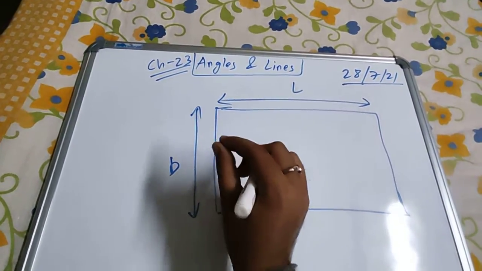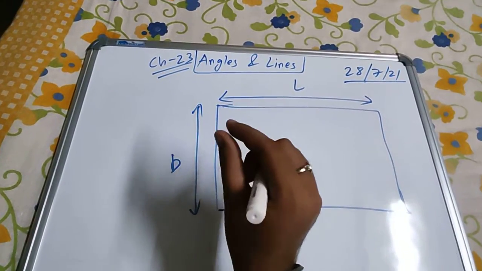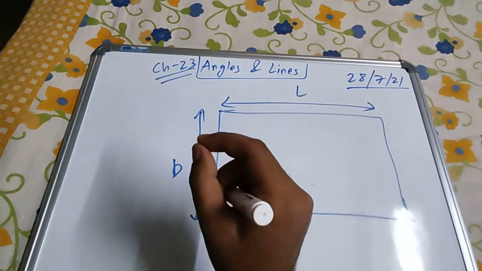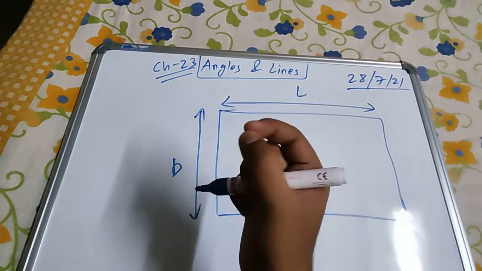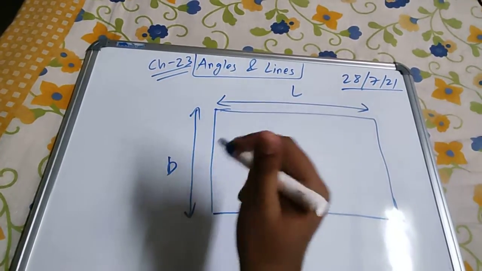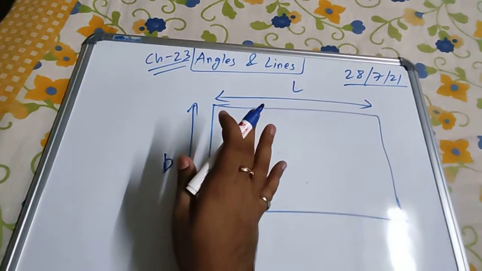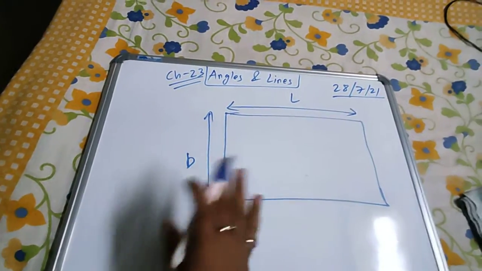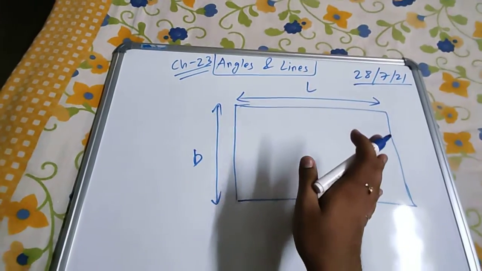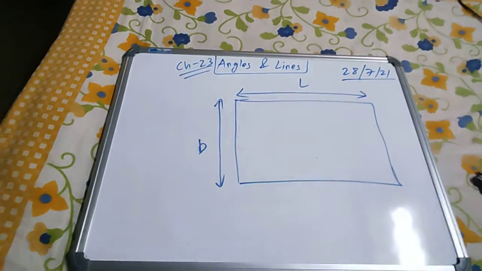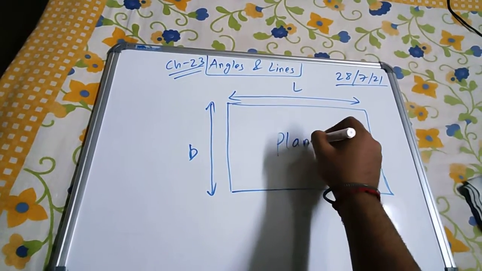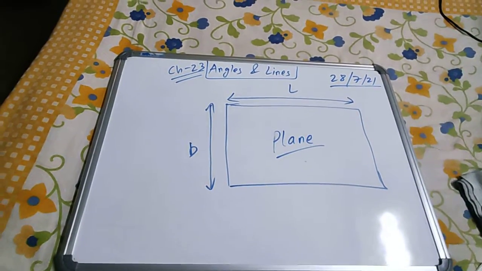If you see the page of any book or copy that you use, the thickness is very minute. You cannot even measure it. It is as thick as your hair, or even less than that. So it is almost negligible. That's why we don't consider that thickness. We consider that there is zero thickness, that means no thickness at all. So that is a plane. This is called a plane. A plane looks just like a rectangle.